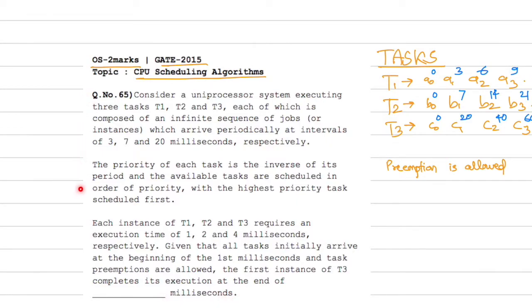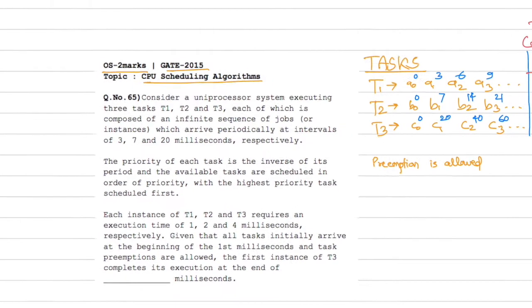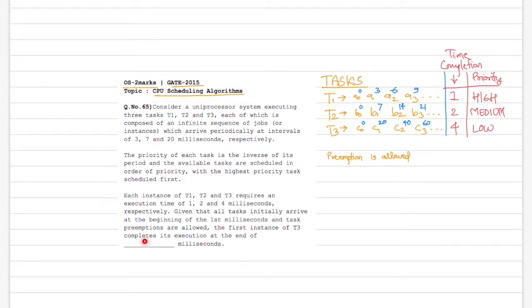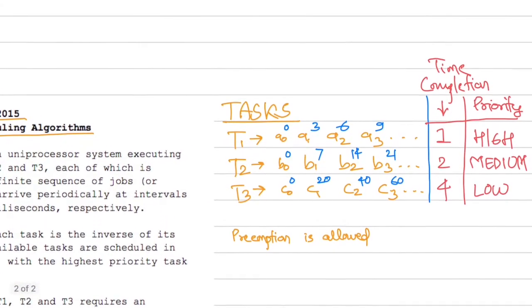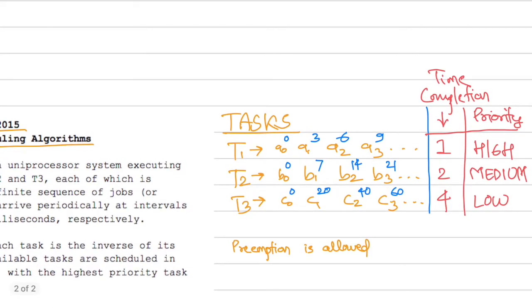So it's quite a big question, and we have noted down whatever information this question tells us in this form. So now we are going to wholly focus on this part of our question. Yes, preemption is allowed, and what we have to find out is the completion time of C0.